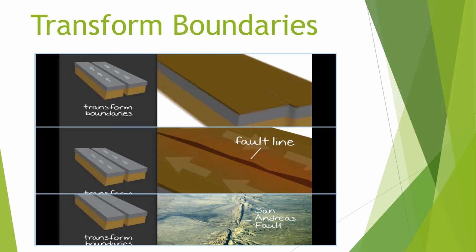As they move, they are up against one another. So there's a tendency, class, that they get stuck. If these plates are stuck for a long time, the pressure will continue to build at the fault line until it releases, and it will create an earthquake. Yes, that is the transform boundary. Now let's proceed.